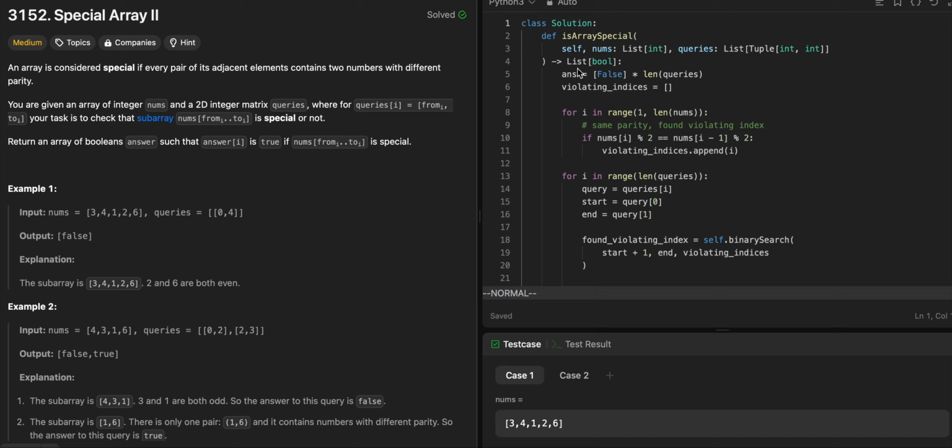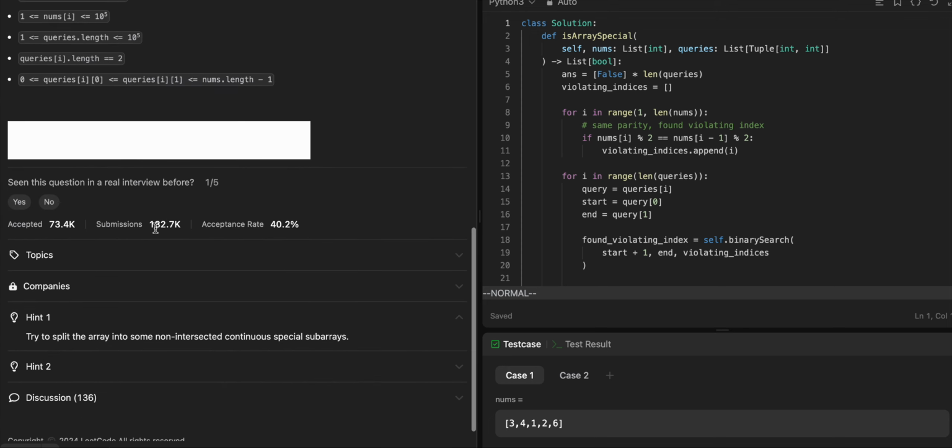Anyways, my thinking process when solving this problem was, at first I tried figuring out how do we check for ranges. So I looked at the hints, which mentioned to try to split the array into some non-intersecting continuous special subarrays, and I thought, okay, let's try that.